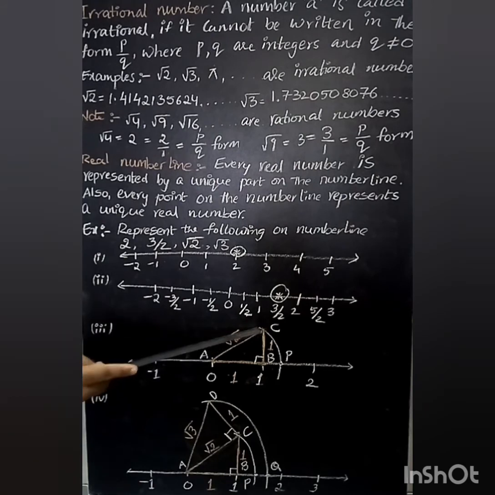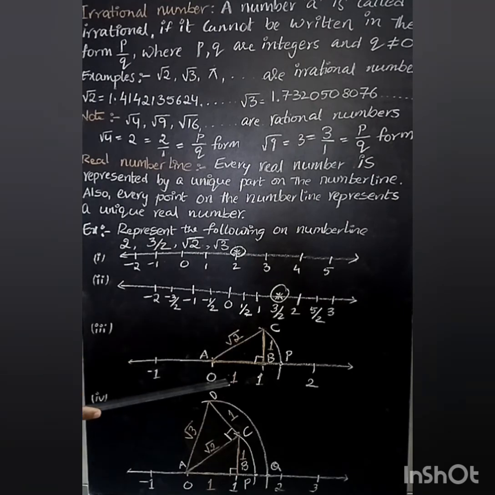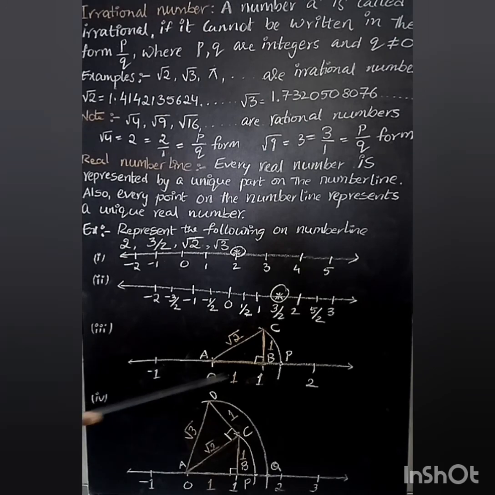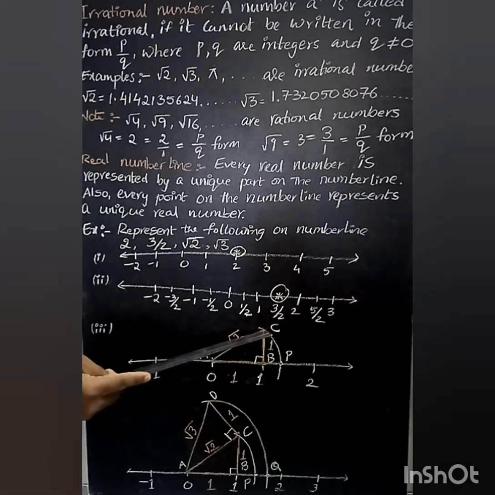That is, AC equals the square root of AB square plus BC square. AC equals root over 1 square, which is 1, plus 1 square, which is 1. AC equals root over 1 plus 1. What is 1 plus 1? 2. Root 2. So the AC value is root 2. The distance from A to C is nothing but root 2.